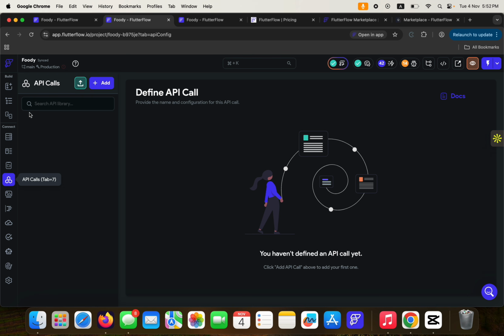This is the part that allows you to add API calls. You can create API group calls. You can create a single API call. So I'm just going to cancel that.